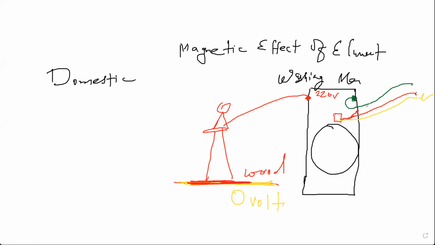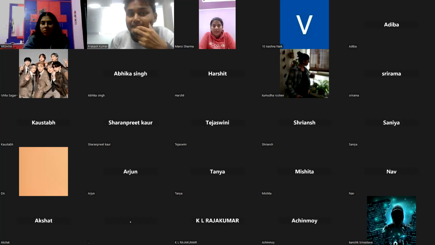What does this green wire do? It is connected to the metal body, so it makes sure that if there is any leakage of current into the metal body, it keeps the potential difference the same as that of the earth.